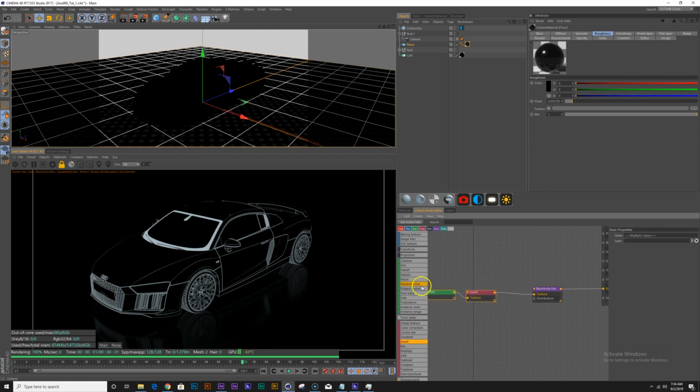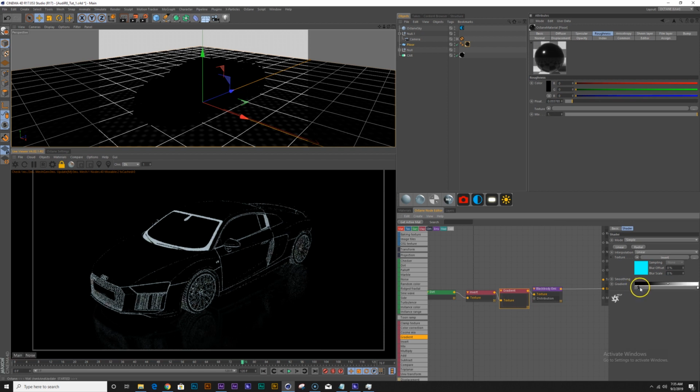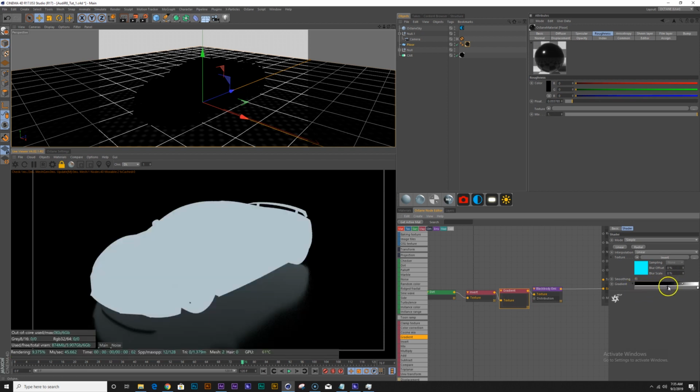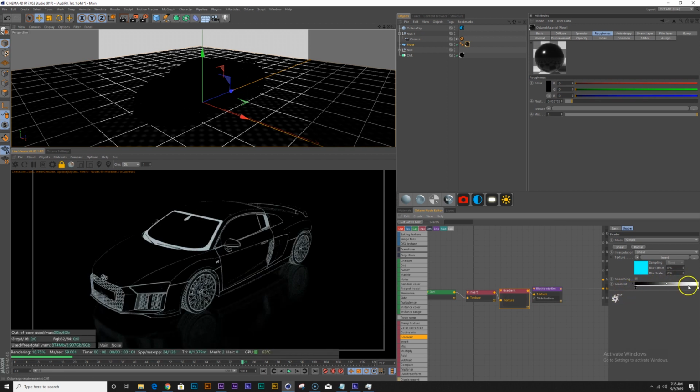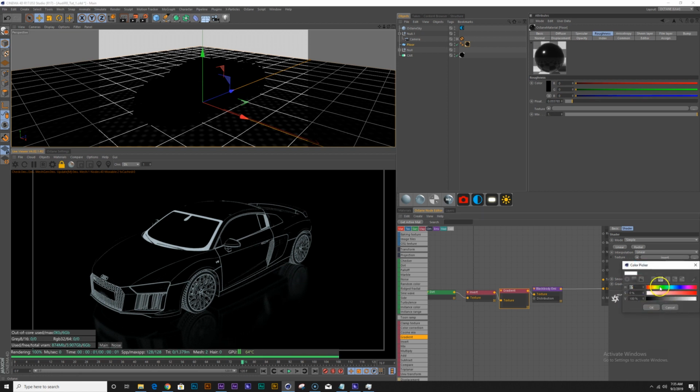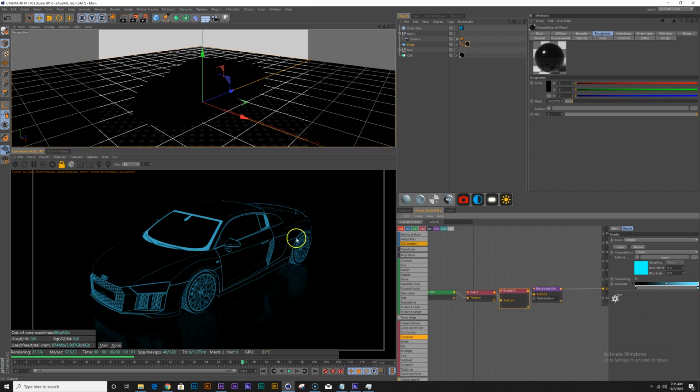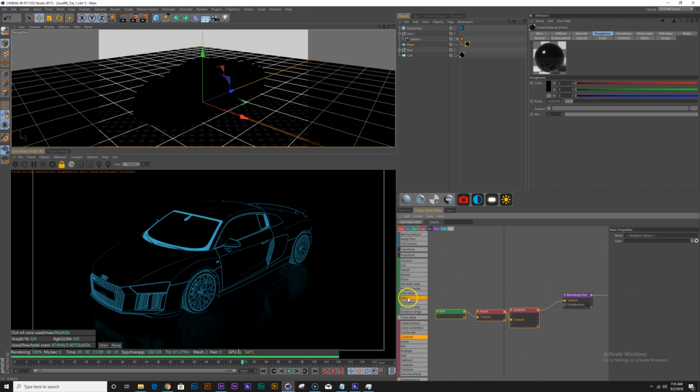Another thing you can do is you can add a gradient node right here, and this almost kind of acts like a levels effect, but you can clamp this in. But what I'm going to use it for is I'm just going to change the color of the white here to maybe like a bluish tint. There we go. And so now we have this one part right here.